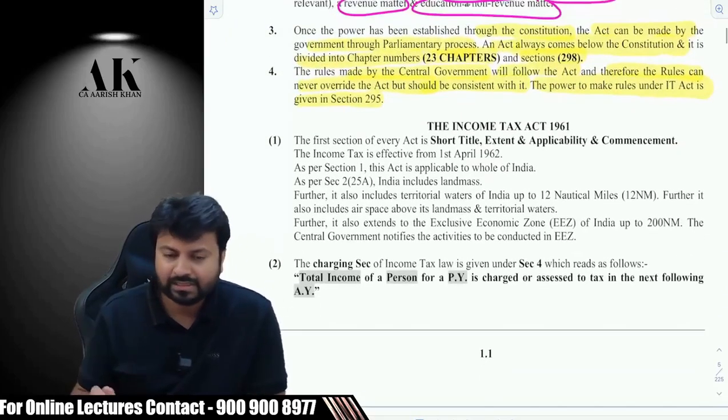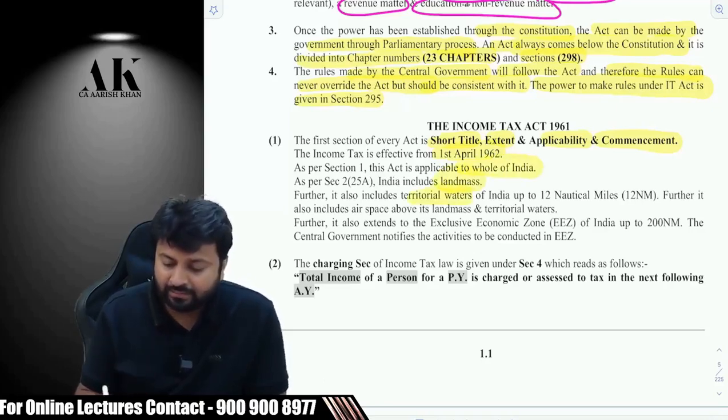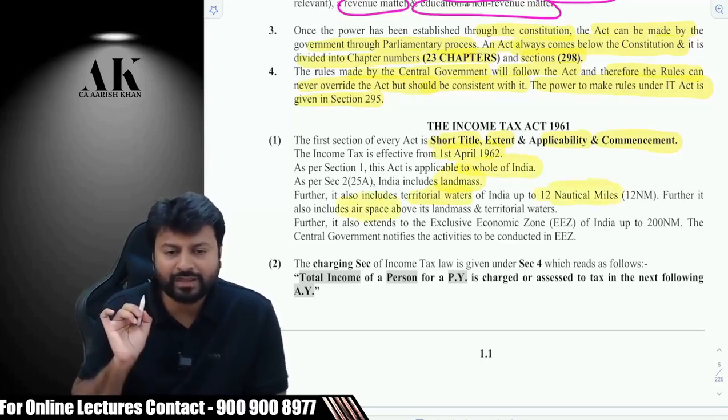Don't worry about it. Then we came to the Income Tax Act 1961. The first section of every act is short title, extent, applicability and commencement, right? Applicability is 1962. Applicable to whole of India. India includes landmass, correct? Then territorial waters up to 12 nautical miles, correct? And then the airspace above both of them. Is it fine?